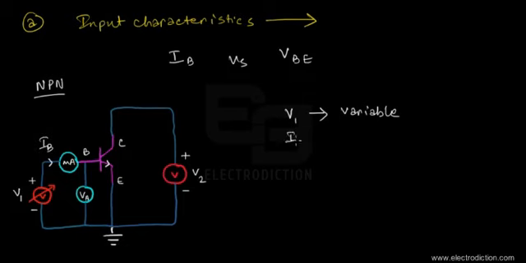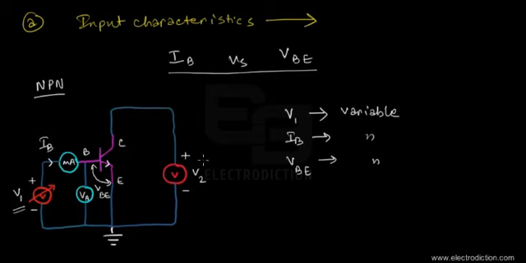So here the base current, that's IB, would be kept variable as well. And similarly, if we vary the magnitude of this input supply voltage, then we're also going to vary the amount of forward bias voltage falling on the emitter junction, rather the base emitter forward bias voltage. So this base emitter voltage would also be kept variable, so that we can study this sort of graph over here.